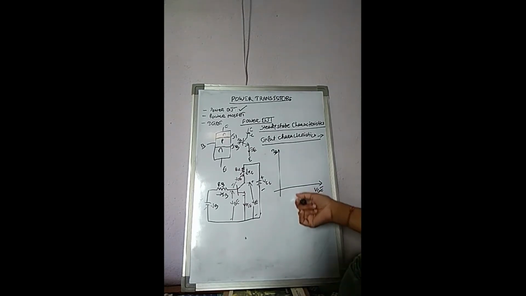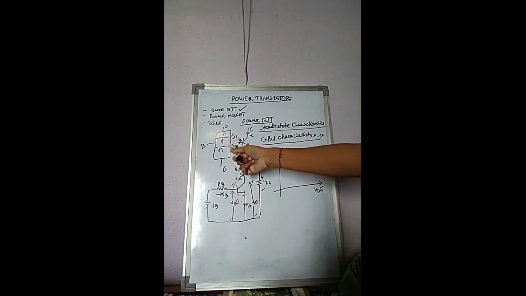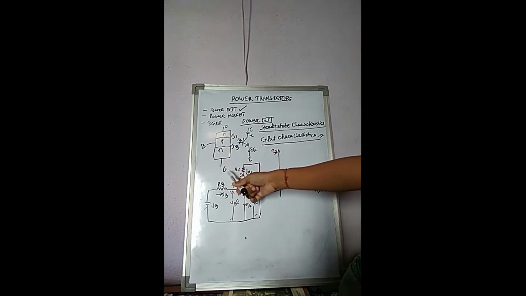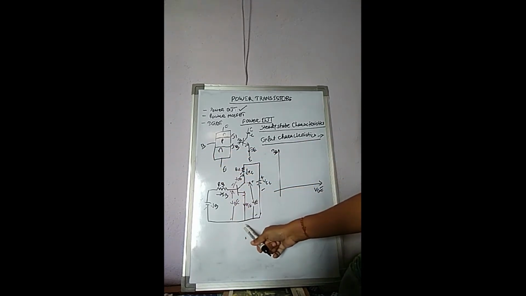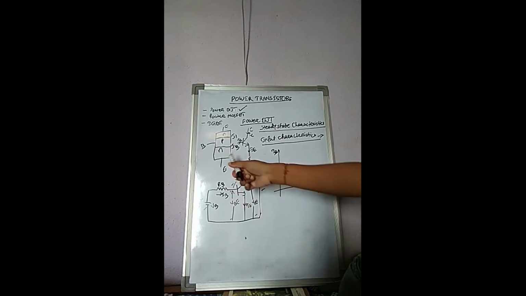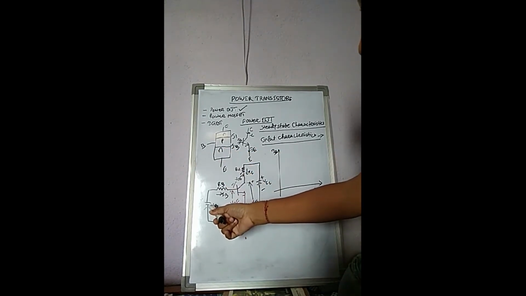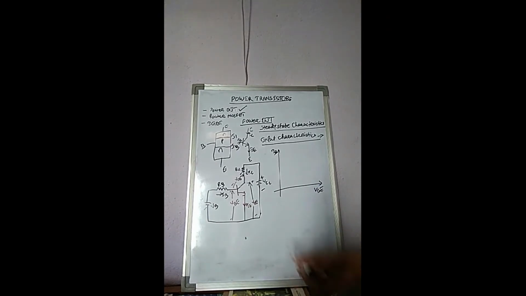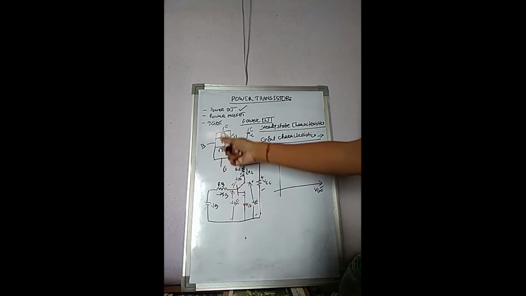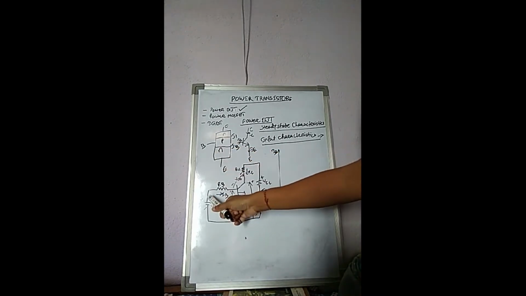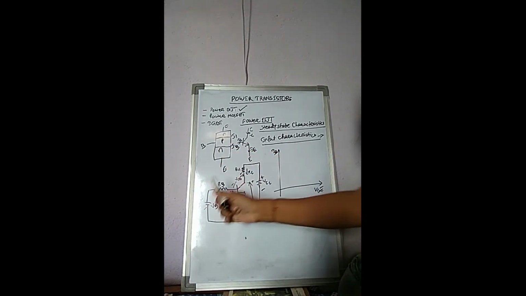Okay. So here, see from the layer diagram, this is the base, this is the emitter. It is a common emitter configuration. So the emitter is common for both input and output circuit. So here, in between base and emitter, if I apply a voltage supply, then this is a forward bias path, with P connected to the positive supply and N connected to the negative supply.